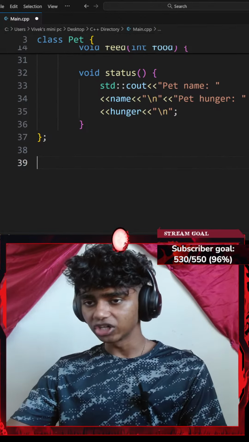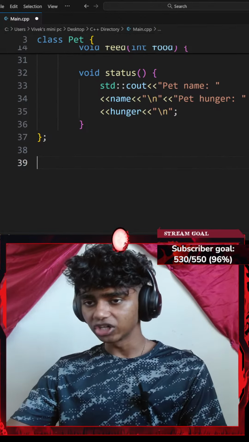Okay, inside of my main function, I'm going to be creating an object. So I want to create a pet object. I'm going to be calling my pet class and maybe name my object something like pet1. Then I'll add a pair of parentheses and I'll need two parameters. The first is going to be a name parameter. The second is going to be a hunger parameter. So my name is going to be something like, I don't know, maybe Tom, and my hunger is going to be maybe something like 67, ending with a semicolon.